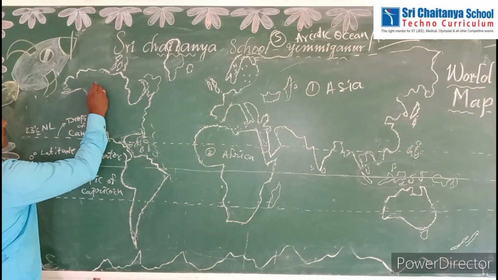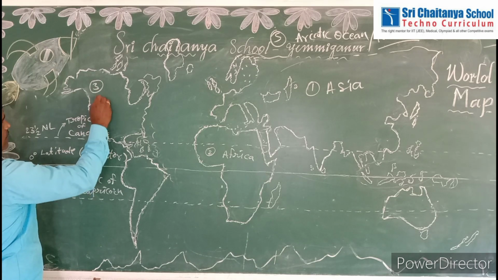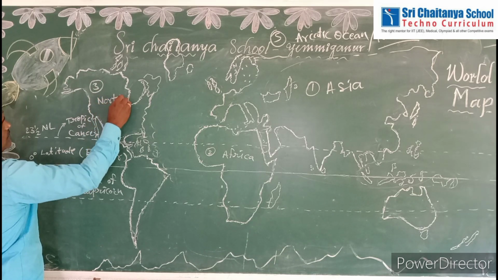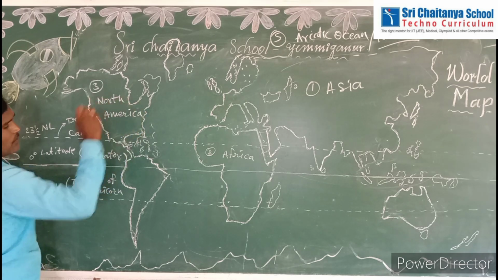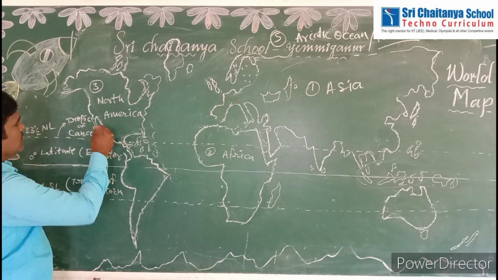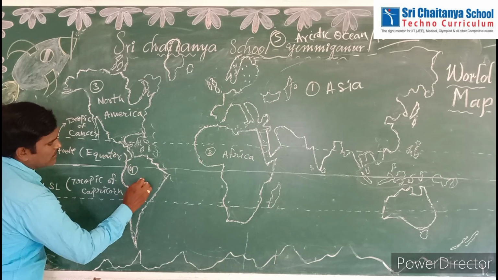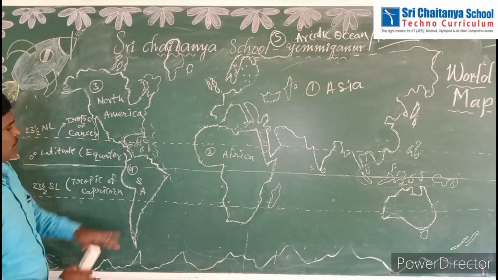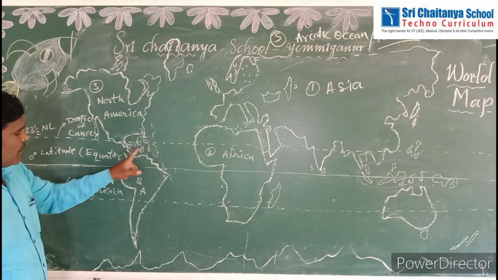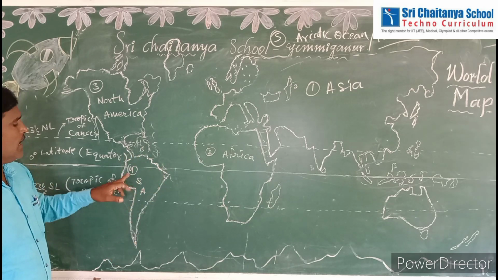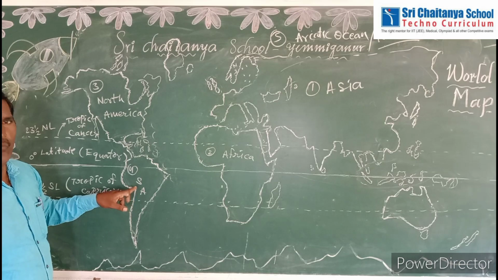Next, third biggest continent is North America. Next, fourth biggest continent is South America. This total part is South America. This is the fourth biggest continent in the world.